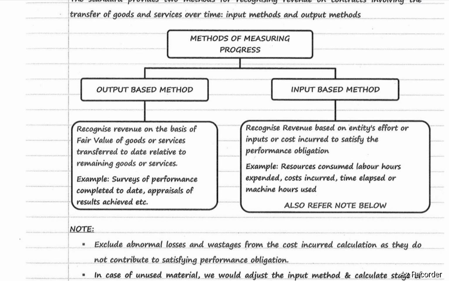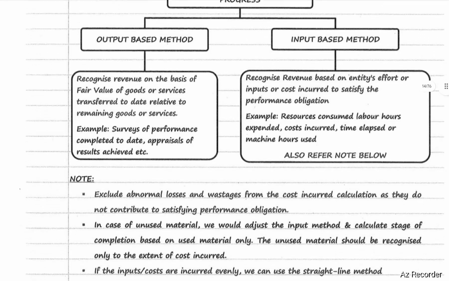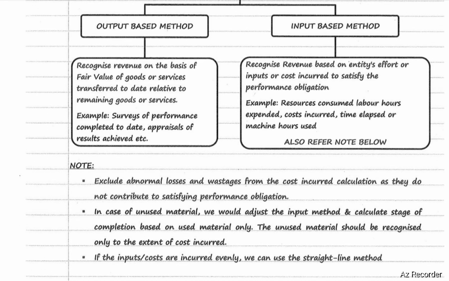Second method, input based method. As per the input based method, recognize revenue based on the entity's effort or input or cost incurred to satisfy the performance obligations. Examples of input-based methods are resources consumed, labor hours expended, cost incurred, time elapsed, or machine hours used. Here, exclude abnormal losses and wastages from the cost incurred calculation as they do not contribute to satisfying performance obligations.